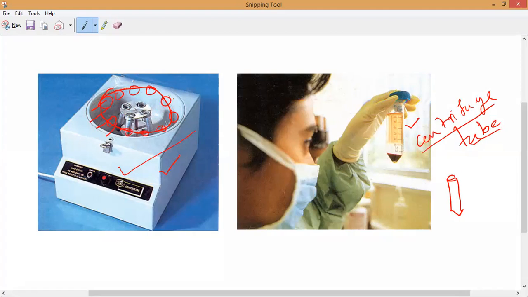Now there is also a cap. If you close it tightly, and do not keep it loose, otherwise the tubes will blast. Why? They are made of plastic, correct or not? And we are rotating at around 5,000 to 6,000 rotations per minute. Then only the separation will take place, so it is very fast. If you do not close the lid properly, many tubes get wasted like that. That is why metal tubes are coming now, because plastic tubes break easily, the liquid spills, and the machine will be damaged. That is why we have to operate very carefully.